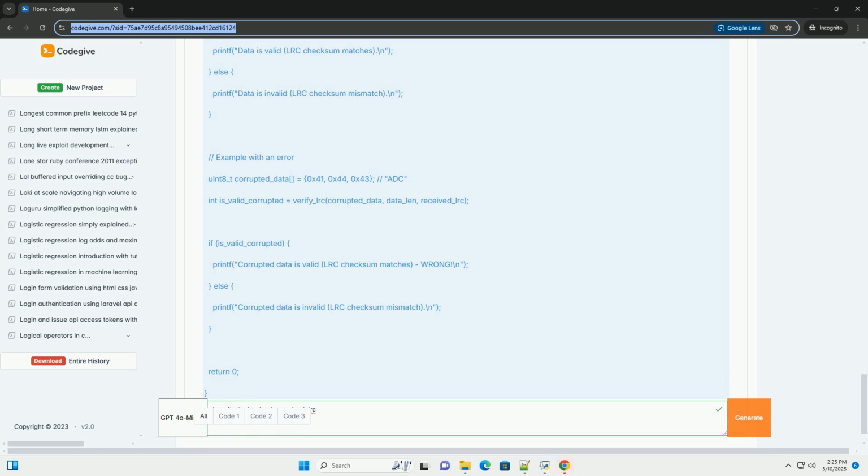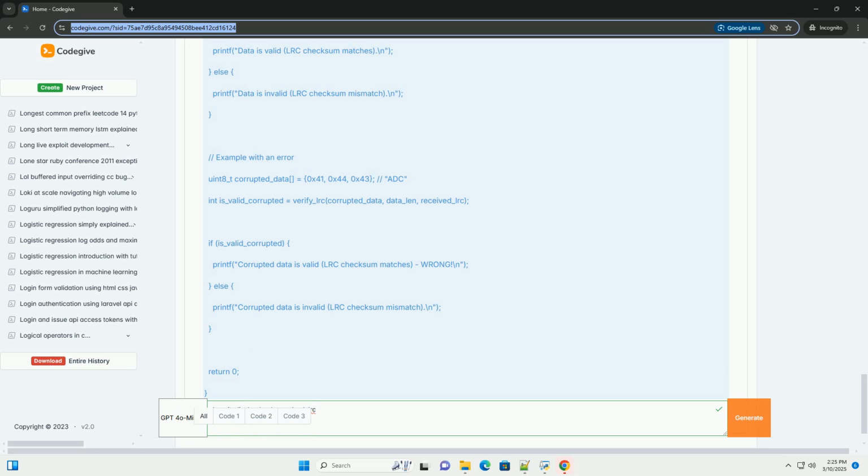Error distribution: LRC is better at detecting burst errors, where multiple consecutive bits are corrupted, than scattered single-bit errors, but its effectiveness depends on the burst length and location. Not suitable for critical data: due to its limitations, LRC should not be used for applications where data integrity is paramount, such as financial transactions or critical control systems. More robust methods like CRC or hash functions with collision detection are preferred in those cases.